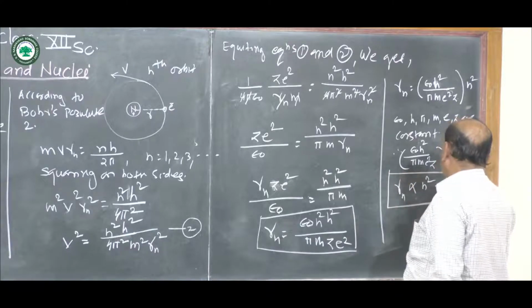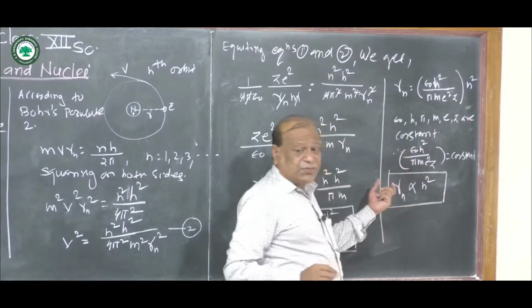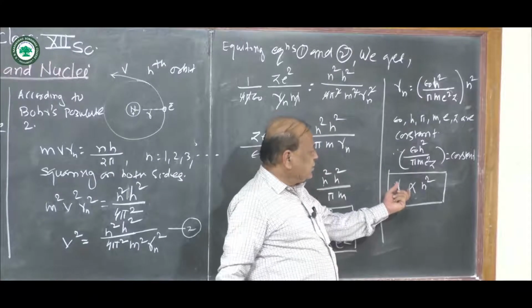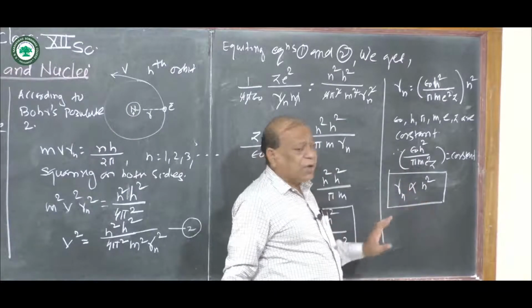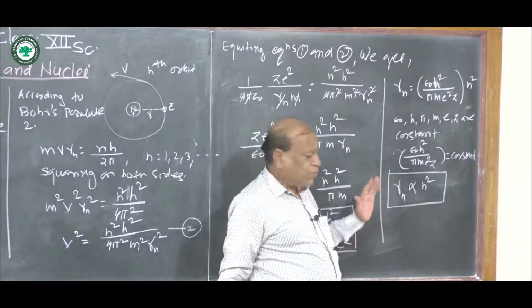Means the radius of Bohr's orbit is directly proportional to the square of the principal quantum number.